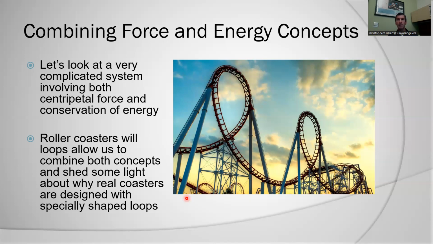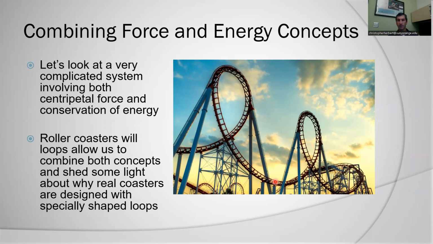In the loop, we are going to eliminate friction because we just don't want to deal with an added complexity here. We're going to look at our energy at the top of the loop, and how fast we need to be going there to balance out weight with the centripetal force, how fast we're going at the bottom of the loop, and how much centripetal force we need there. So our potential energy is converted to kinetic energy, and we're going to calculate the centripetal force at the top and the centripetal force at the bottom.